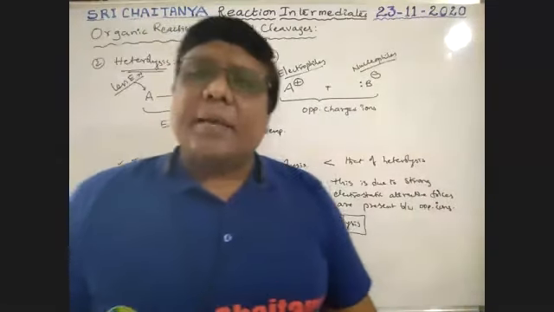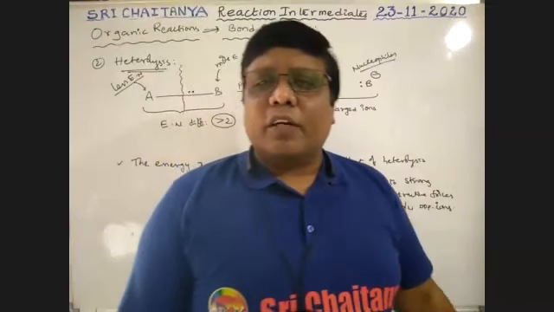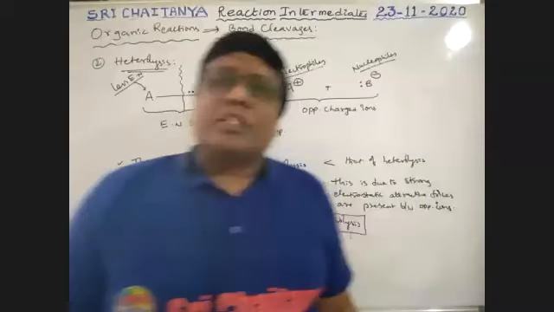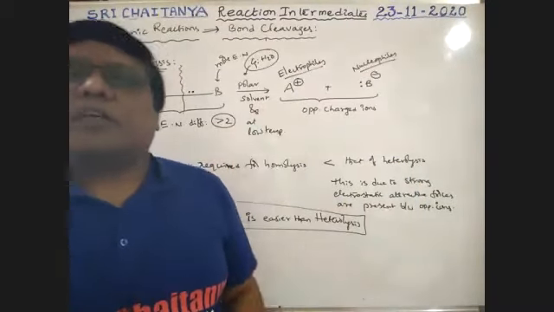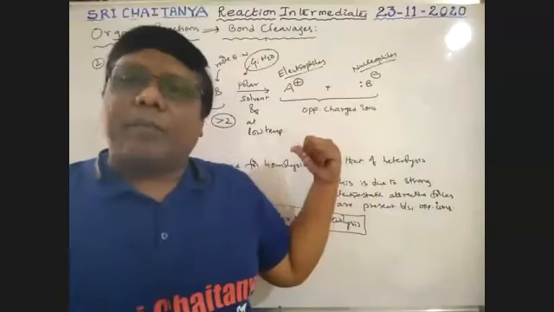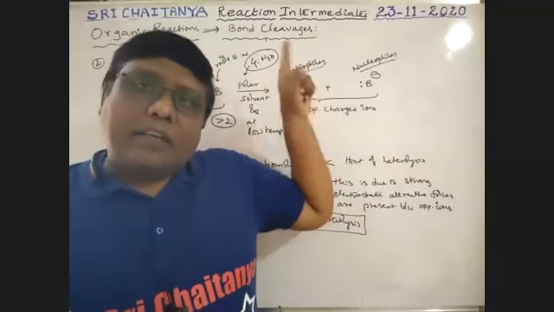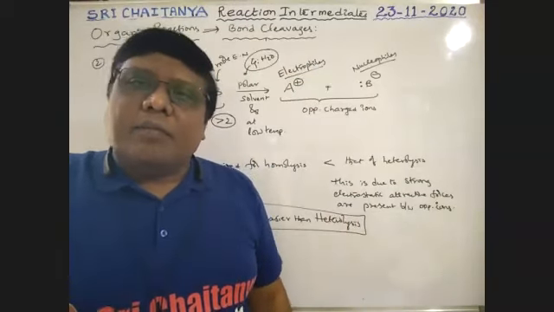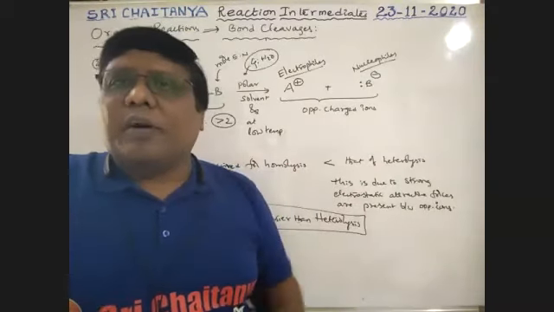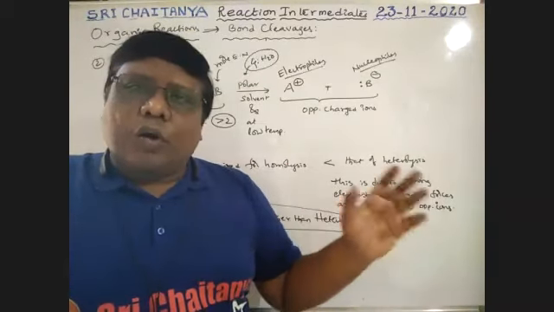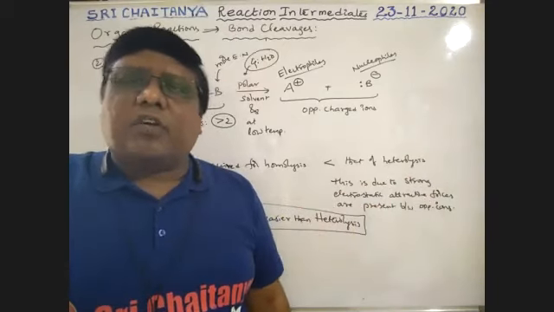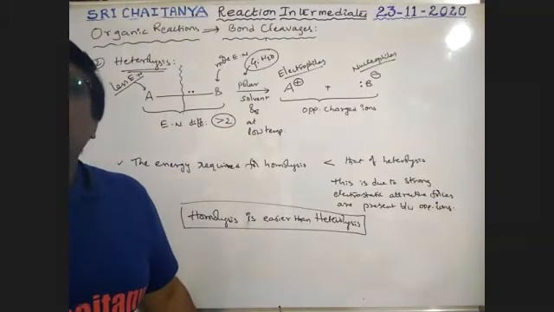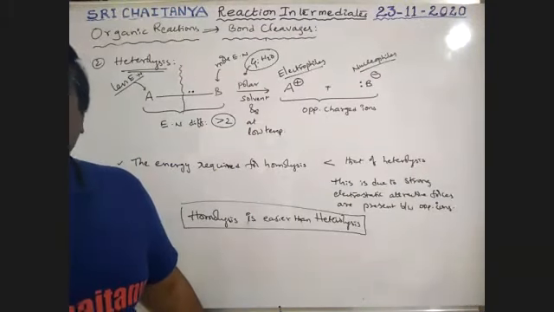So this is about homolytic and heterolytic bond cleavage. Homolytic bond cleavage takes place in non-polar solvents at high temperature, but heterolytic bond cleavage takes place in polar solvents at low temperature. That requires less energy, this requires more energy. So is there any doubt up to now? Tell me boys. No? Okay.